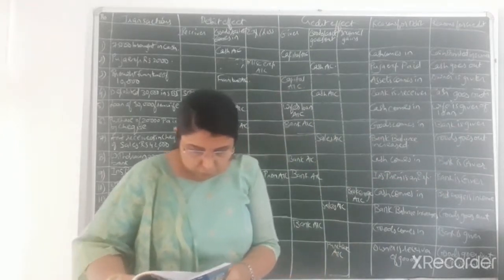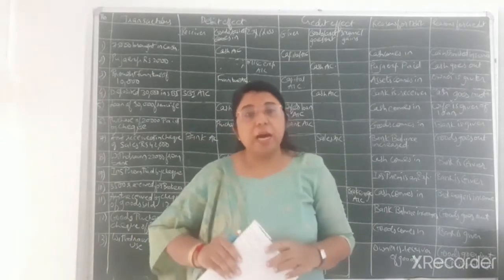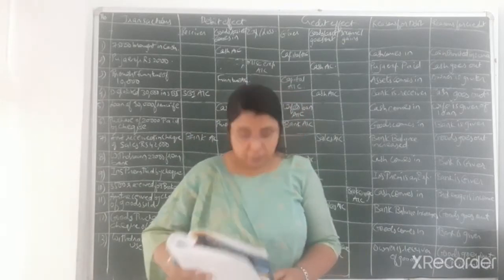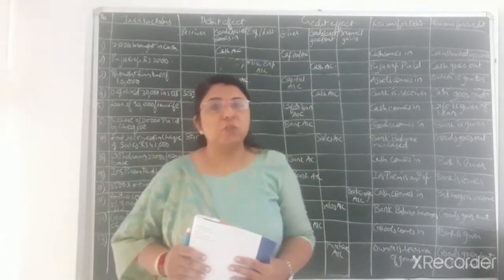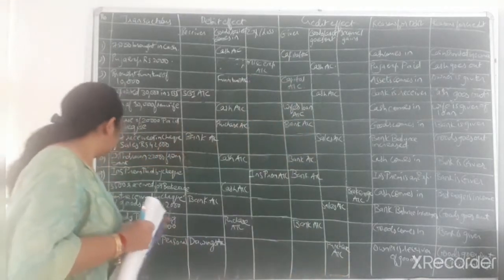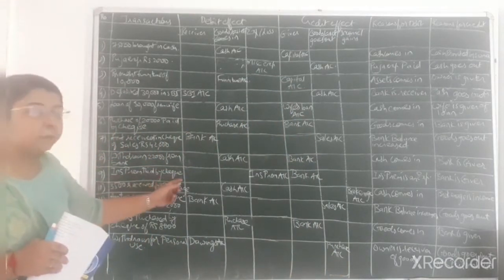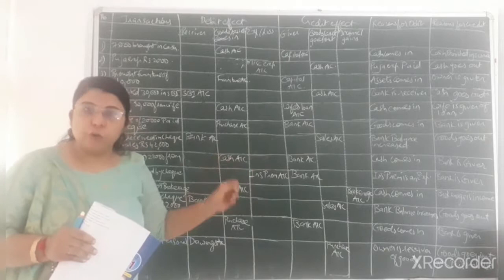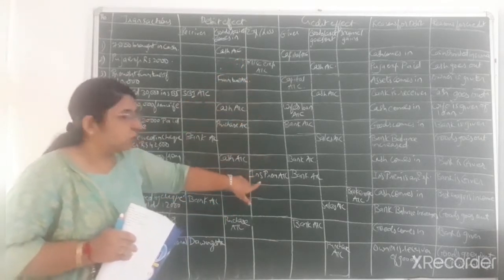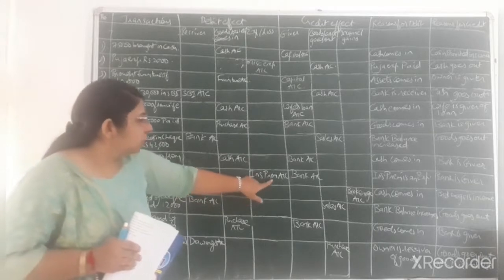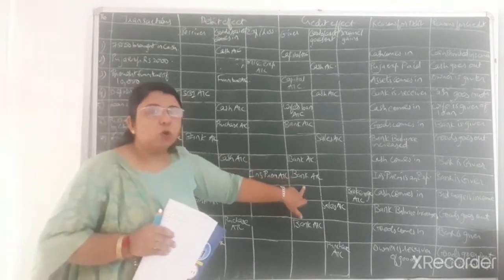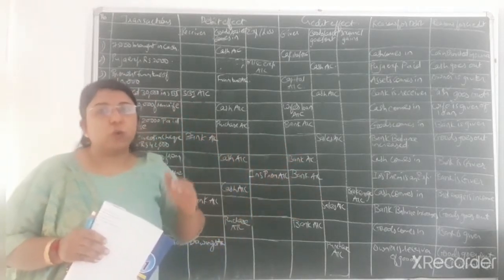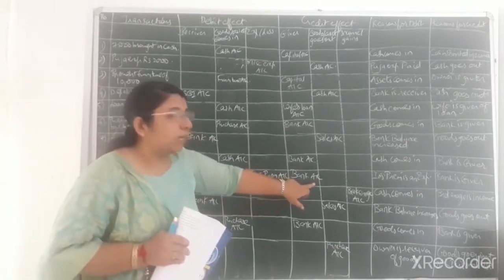Then afterwards, ninth transaction, rupees 2,000 paid insurance premium by check. Regularly, if we have taken any kind of insurance, then we have to pay the premium on a regular, yearly basis. Then rupees 2,000 of insurance premium has been paid by check. So you can see the ninth transaction that I have written, insurance premium paid by check. Insurance premium, whatever we are paying yearly, is one kind of expense for the firm. So in the column of expenses and losses, as per nominal account, I have written insurance premium account debit, and we are paying the amount of rupees 2,000 by check. So bank is the giver, that much amount of bank balance will be reduced from our bank account. So bank account has been credited.